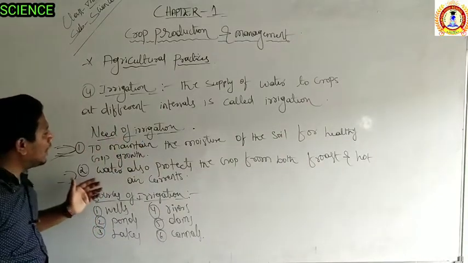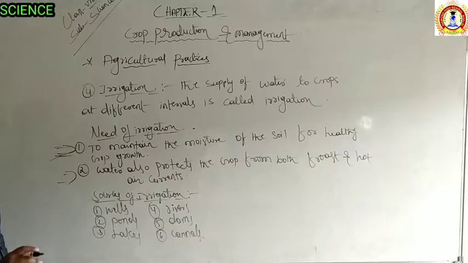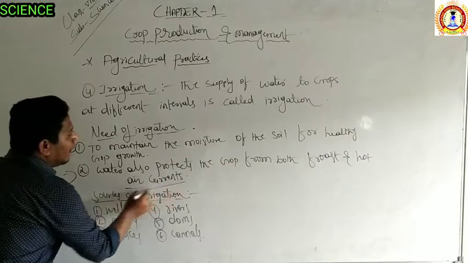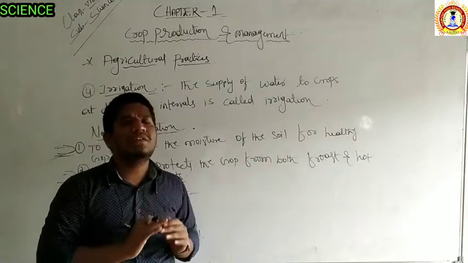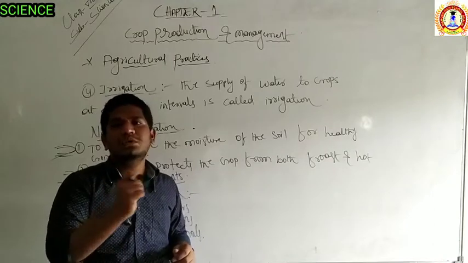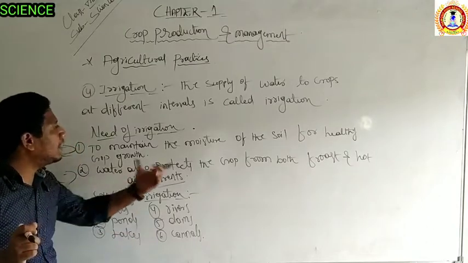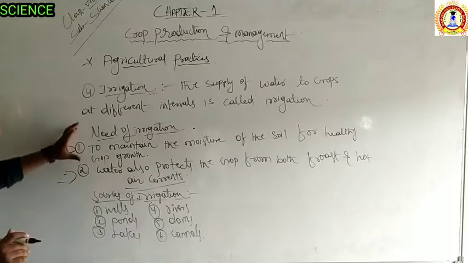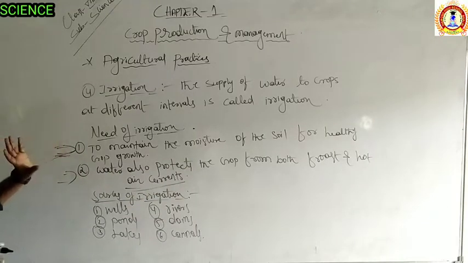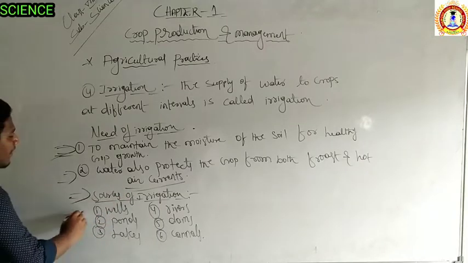Second, the water also protects the crop from both frost and heat. In hot air currents, whether it may be the summer season or whatever season, in both manners this water will ensure the production of the crops against both frost and hot air currents. So that's the reason it is very necessary to add water to the crops. Then which are the sources? The sources of irrigation: from where are we taking the water? Simple, wells are there.